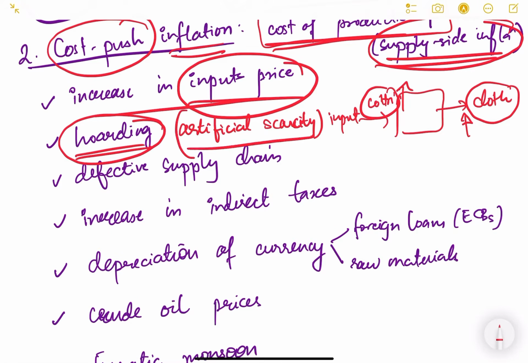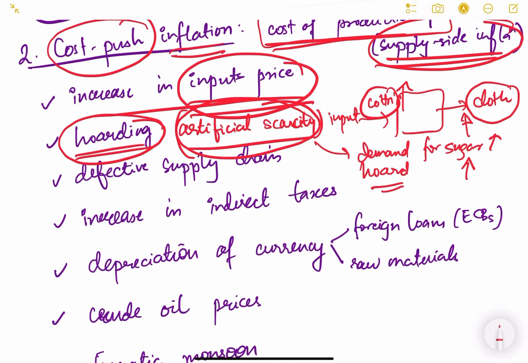For example, there are certain shopkeepers, certain people, certain factories, who know that the demand for sugar is going to increase. So they will hoard sugar. Hoard sugar means they will hide sugar from the market. They will show that there is no supply of sugar, then automatically the price will increase. So they create a kind of artificial scarcity in the market.